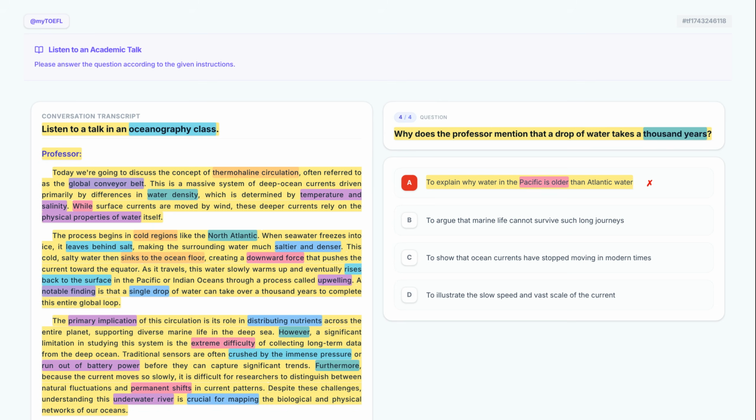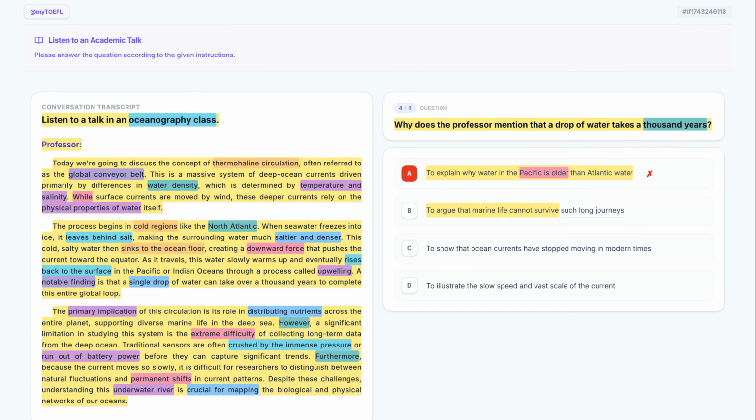Now let's check what option B suggests. To argue that marine life cannot survive such long journeys. This contradicts the lecture, which states the current is responsible for supporting diverse marine life. The long journey is a benefit for nutrient distribution, not a death sentence.